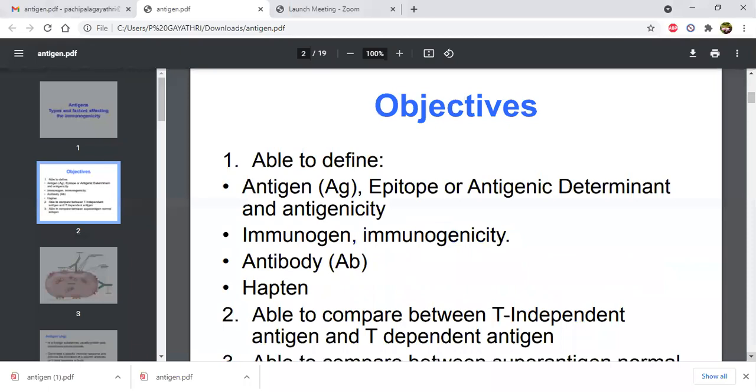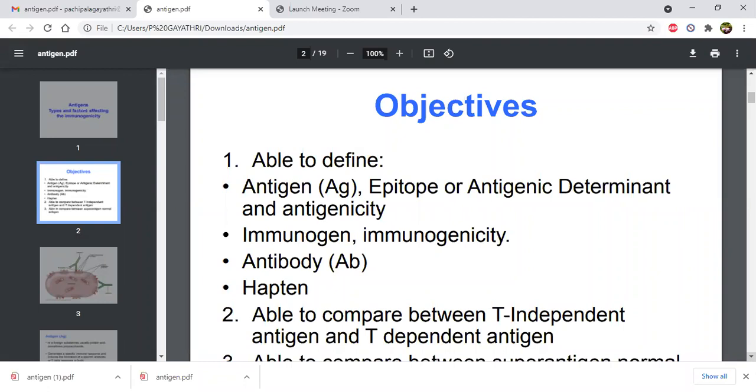Very good. Antigen is a foreign molecule which, when it enters into a human being's body, will try to cause a disease, or otherwise activates our immune system. Antigen, epitope or antigenic determinant, and antigenicity, all these concepts we are going to study in this topic now. Then what is immunogen and what is immunogenicity? Any agent which will activate our immune system is called an immunogen.